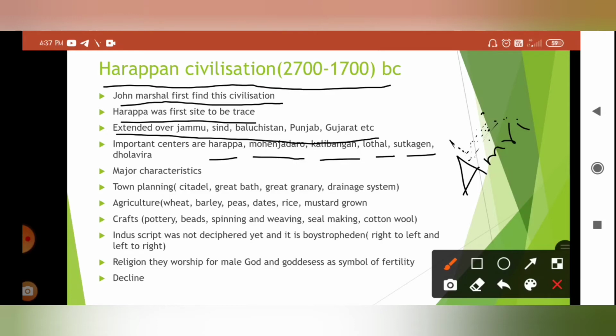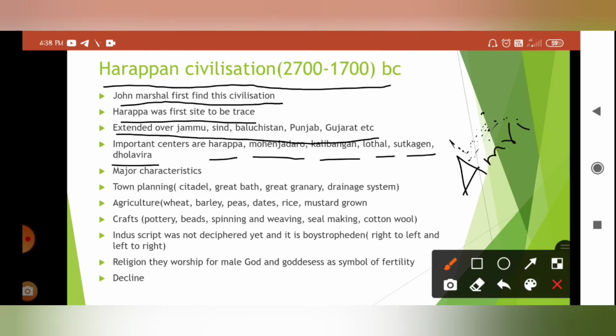So in Suktagan Dor, the citadel was surrounded by big stone walls. Maybe they used them for defense, and it still filled the need for a seaport for trading purposes. That you have to remember. Next is Dholavira. Dholavira city was located in the Khadir Belt in the Rann of Kutch. Okay, that is important. Another important find is a sort of public inscription, which was seen in this site. So this is about important sites of Harappan civilization.